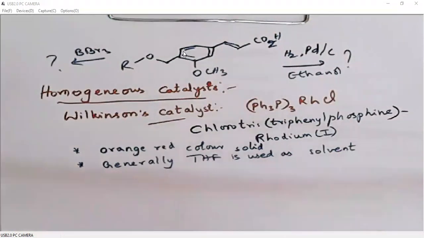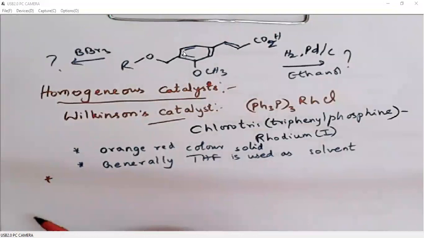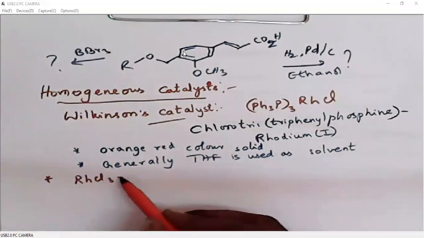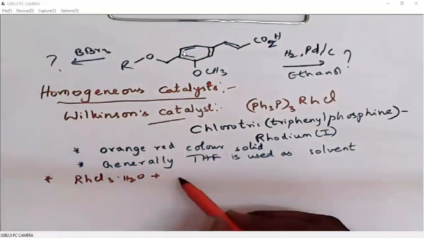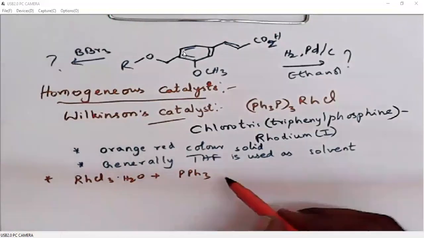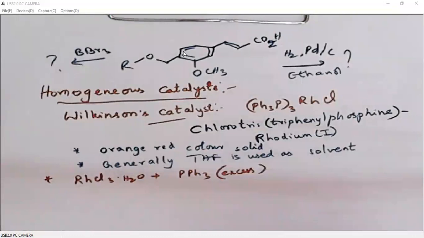Then how do we prepare this? We can easily prepare this. Of course, it is commercially available, but at the same time we can prepare it very easily when we add an excess amount of triphenylphosphine to rhodium(III) chloride.